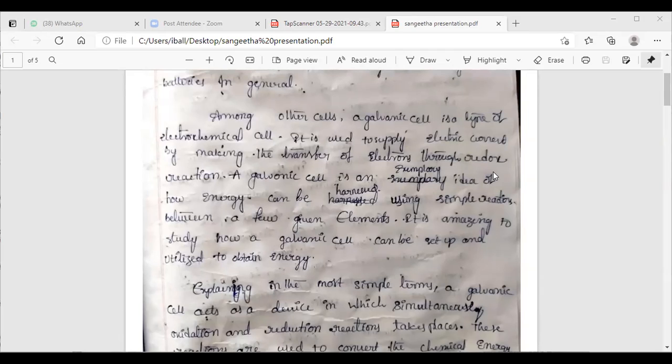Through the redox reaction, a galvanic cell is an explanatory idea of how energy can be harnessed using simple reactions. Between a few given elements, it is amazing to study how a galvanic cell can be set up and utilized to obtain energy. Explained in the simplest terms, a galvanic cell acts as a device in which simultaneous oxidation and reduction reactions take place. These reactions are used to convert chemical energy into electrical energy, which can be utilized for any commercial purposes.